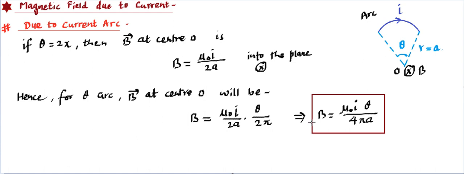Or otherwise we can use the Biot-Savart law from the basic, and we can go for the integration. Then you'll find arc length integration is going to be r theta or a theta, then finally you will get this answer. So this is magnitude, and direction we can get from the right hand rule, and that comes out to be inside the plane. So for any arc length we can find out what the magnetic field is going to be. So if theta is known to us, magnetic field can be easily calculated for any current carrying circular arc.